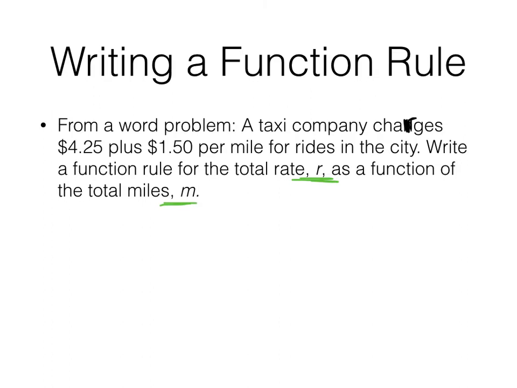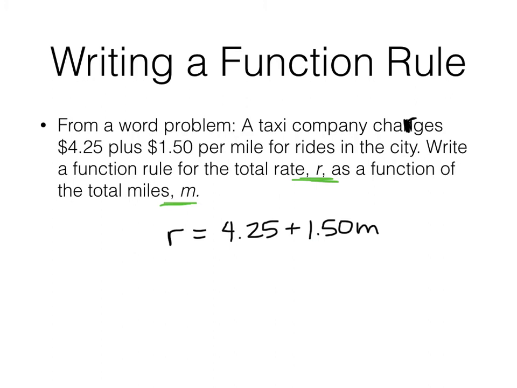So when we write this function rule, we're going to write R equals, the rate equals, and then it's the amount of money that you spend for a ride. So it's $4.25 plus $1.50 per mile, and the number of miles is represented with an M. Most of these linear functions are going to look pretty similar. You're going to have a constant, a coefficient with your variable, and your other variable. So in this case, R equals $4.25 plus $1.50 M.